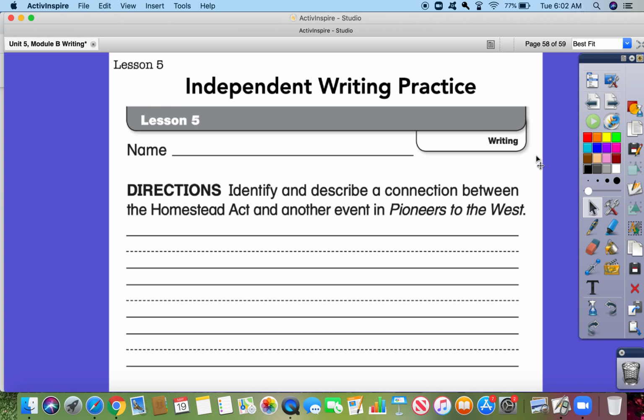Okay, so under Lesson 5 in your online writing journal, you're going to identify and describe a connection between the Homestead Act and another event in Pioneers to the West. Okay, I'm going to see if you can do this one independently on your own. If you need any help, I'm here on Google Classroom or you may email me. Thank you.